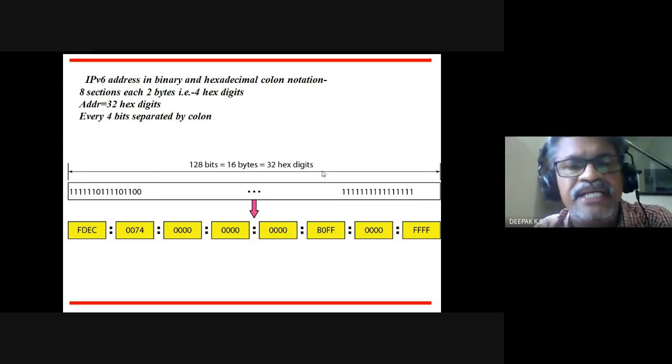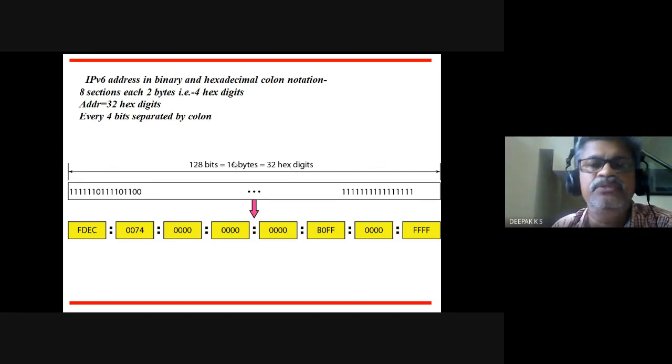So 128 bits is divided into 16 byte sections, 16 bytes. So 16 bytes is divided into 8 sections, each of 2 bytes. 2 bytes means 4 hex digits.